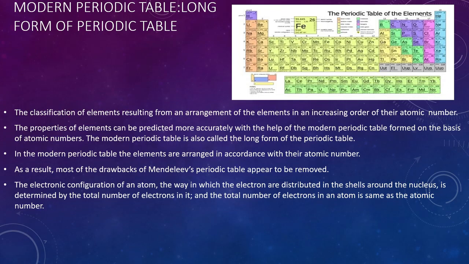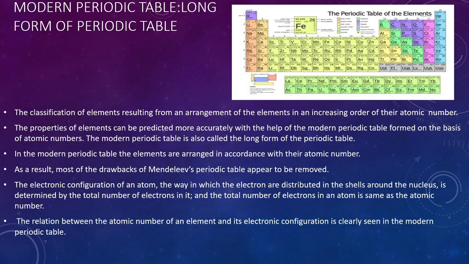As in the previous class, we learned about the electronic configuration of the atom. What exactly is the electronic configuration? The way in which the electrons are distributed in the shells around the nucleus is determined by the total number of electrons in it. And the total number of electrons in an atom is the same as the atomic number. So this relation between the atomic number of an element and its electronic configuration is clearly seen in the modern periodic table.